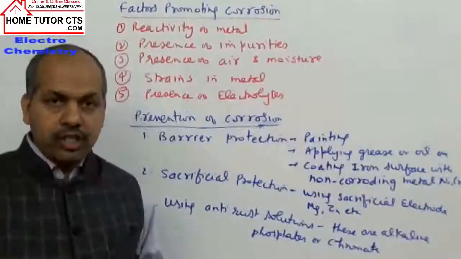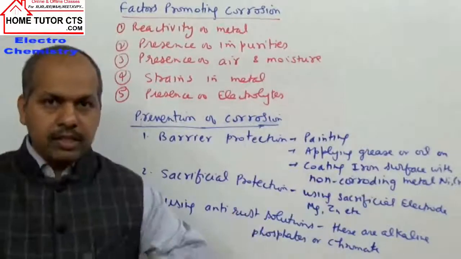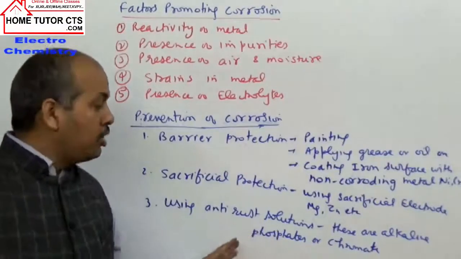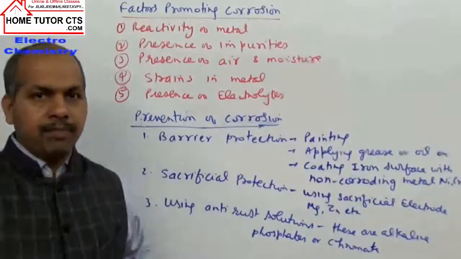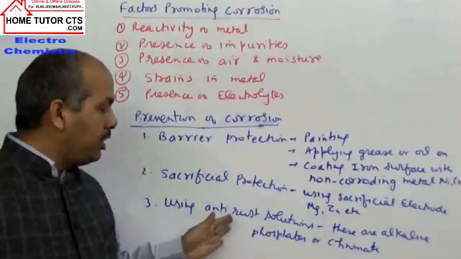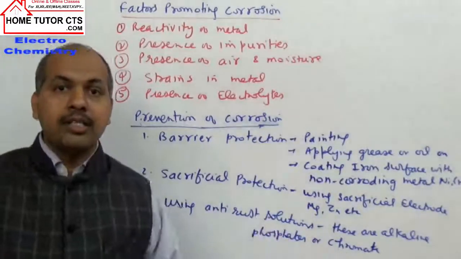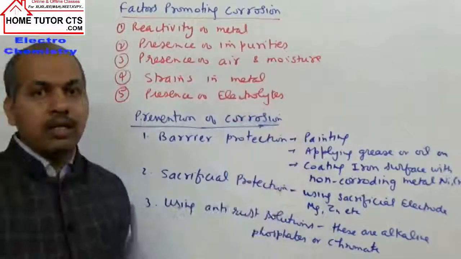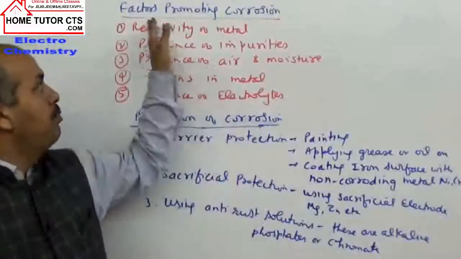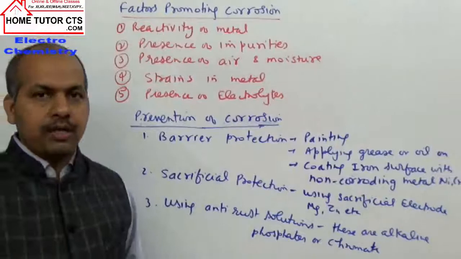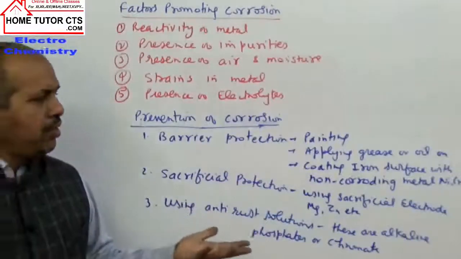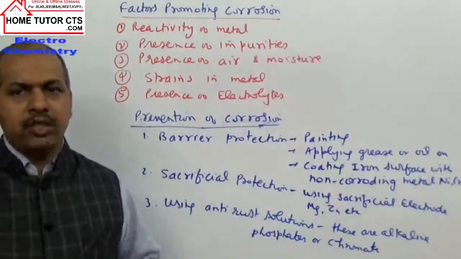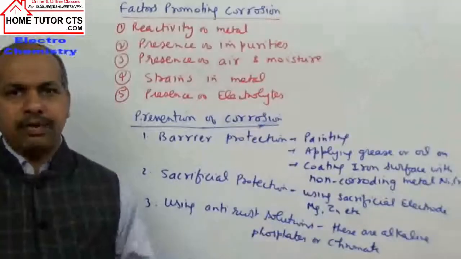can prevent rusting. And moreover, they will definitely cover the surface by formation of phosphate or other insoluble layers of the anti-rusting solutions on the metal surfaces. So when we apply these anti-rust solutions on the metallic surfaces, they prevent rusting of the iron. So the topic is rusting of iron, which we explained in detail under the heading corrosion. Mostly when we take corrosion, the picture that comes to mind is rusting of iron. That is very important because iron is used every time in our life, almost everywhere.